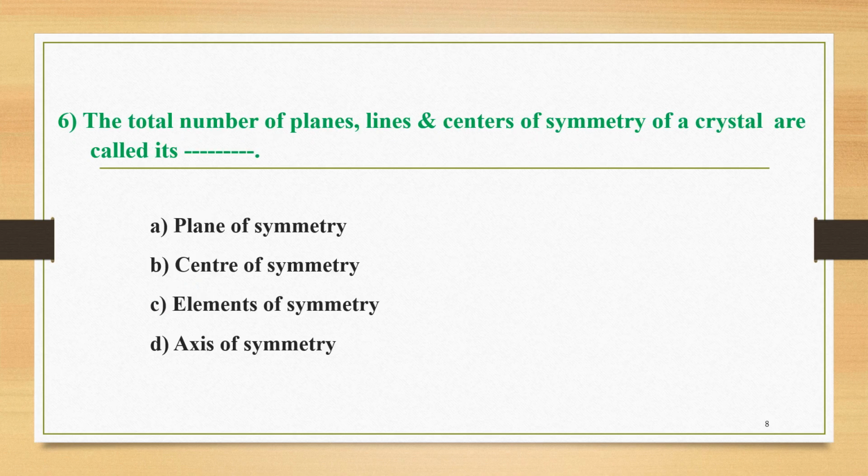The next question, number 6: the total number of planes, lines, and center of symmetry of a crystal are called its. The four options are: A is plane of symmetry, B is center of symmetry, C is elements of symmetry, and D is axis of symmetry. We know very well that for a given crystal, if we add together all its planes of symmetry, lines of symmetry, and center of symmetry, then it is called the elements of symmetry. So the correct option is C.